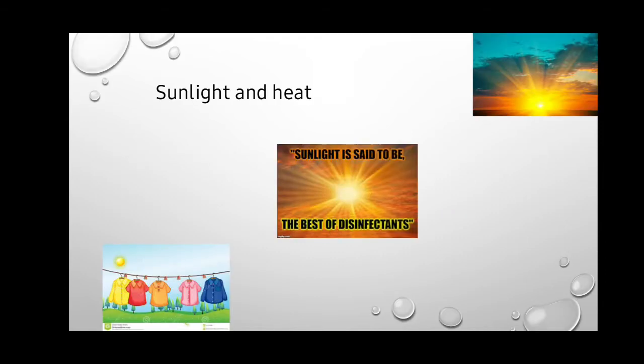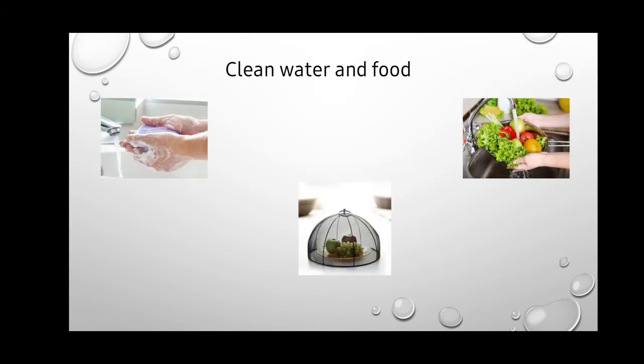Now, how can we prevent ourselves from these diseases? How can we save ourselves? There are a few ways. The first is sunlight. We all know that sunlight is also called a natural disinfectant because it kills the microbes, it kills the germs. That's the only reason we all prefer drying our clothes by exposing them to the sun. As a result, the heat of the sun kills many germs.